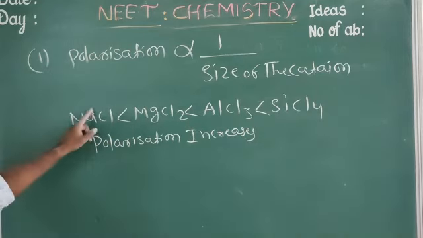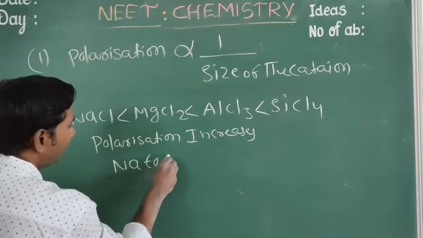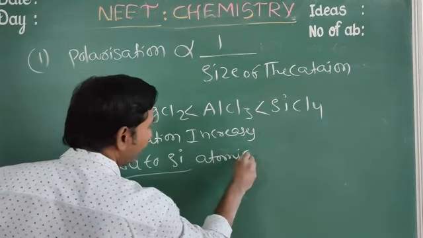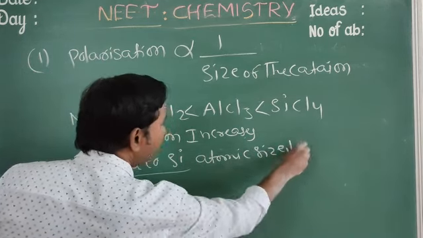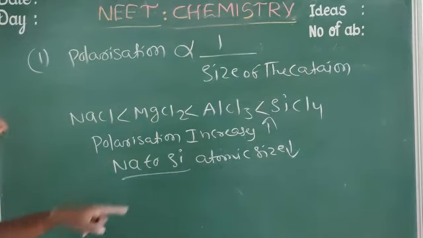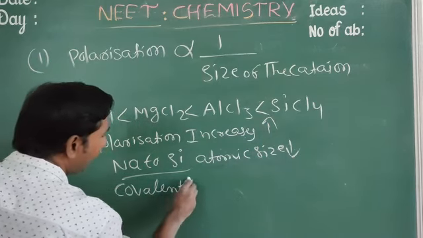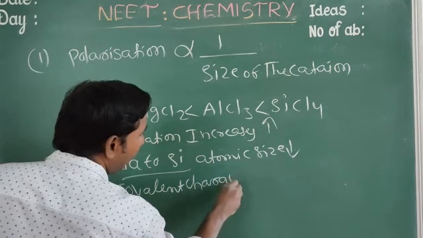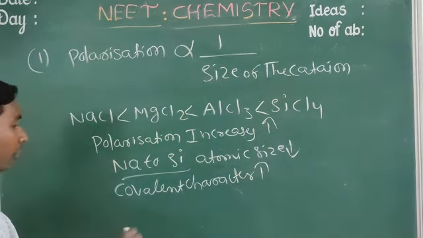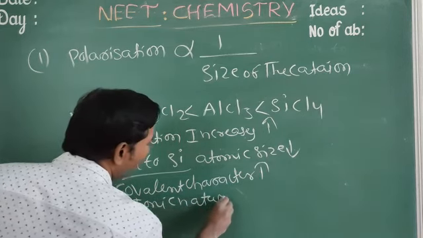Okay, what is the reason? From sodium to silicon, atomic size decreases. That's why polarization increases. Polarization increases means covalent character increases, and slowly ionic character decreases.